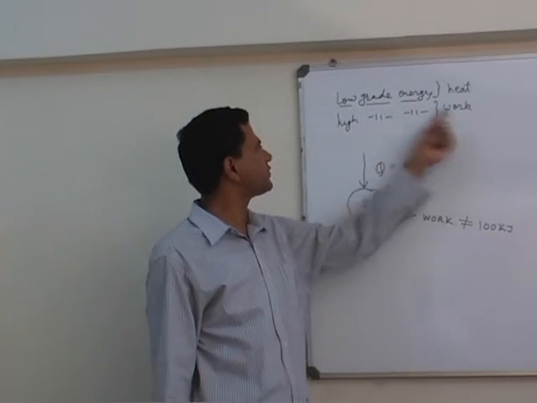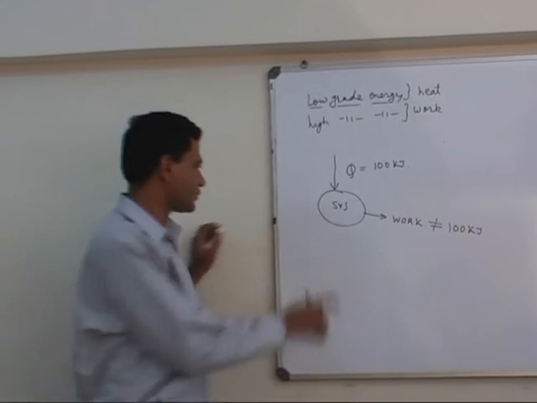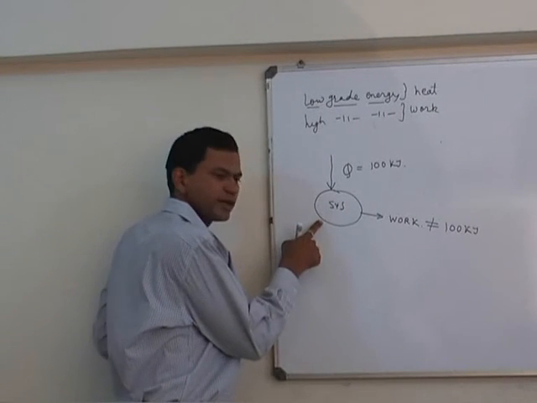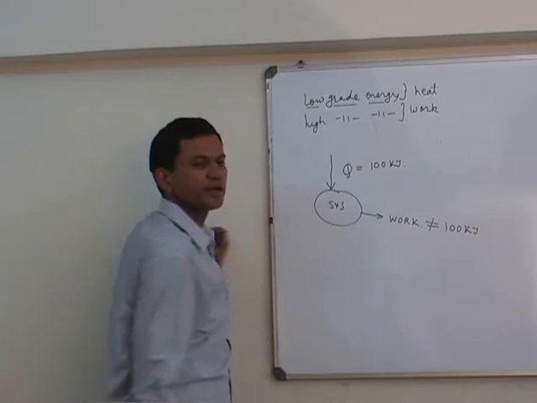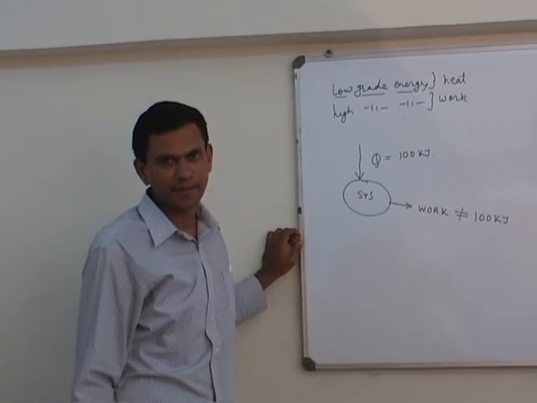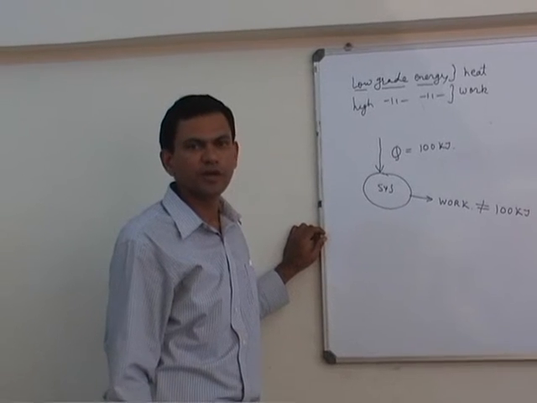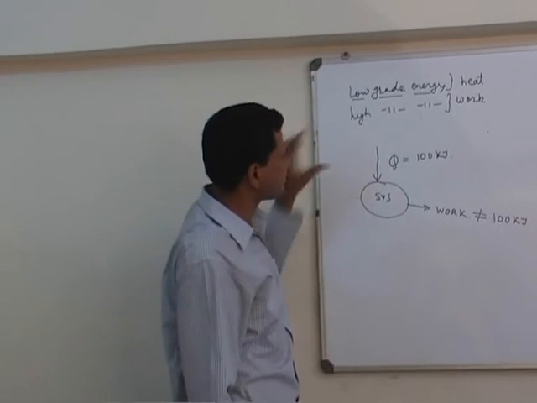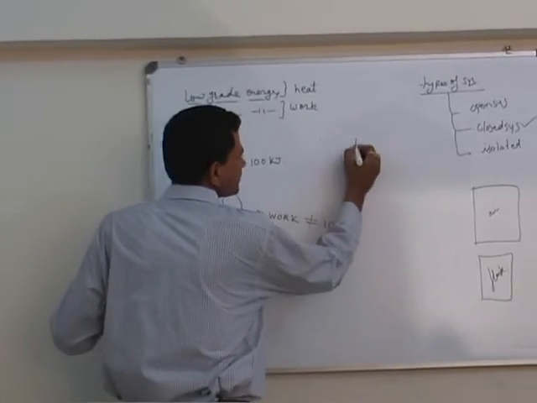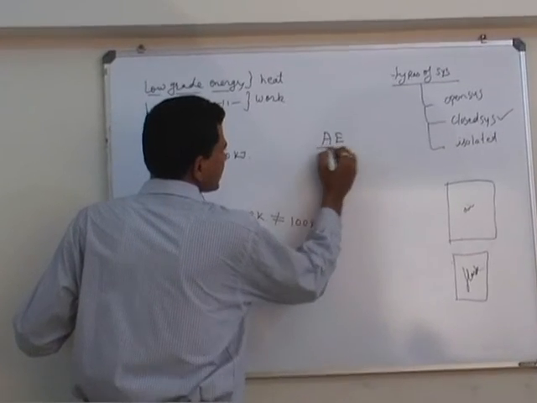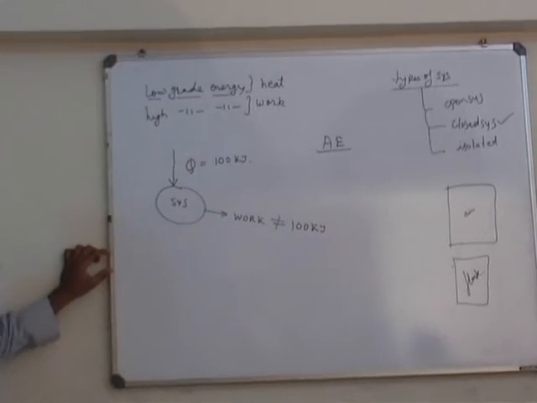Whereas we can convert work into heat fully. If we supply to this system 100 kilojoule work, then we can get 100 kilojoule heat as output. So work is said to be high grade energy and heat is said to be low grade energy. And from this concept of low grade energy, what is called available energy, this concept is developed.